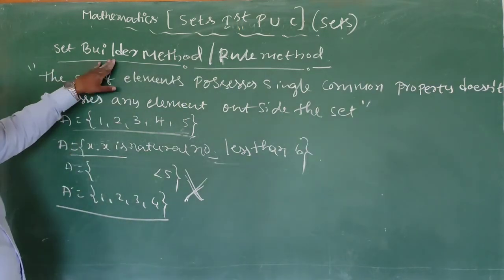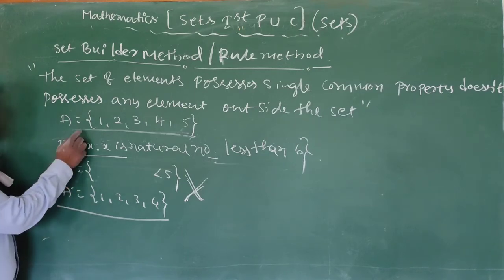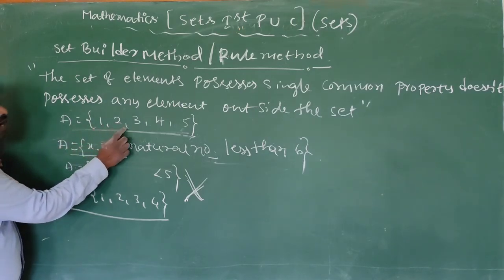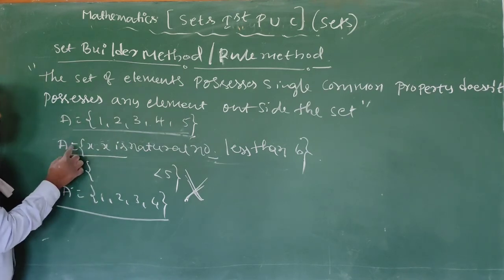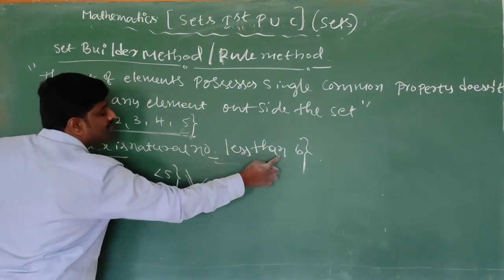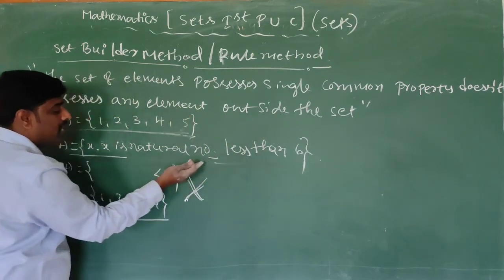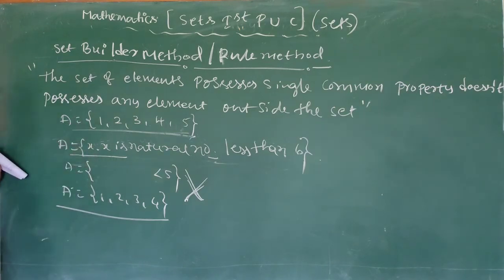Set builder method or rule method. So A is equal to {1, 2, 3, 4, 5}. So A is equal to {x : x is a natural number less than 6}. Suppose x is a natural number less than 6, you will tell the answer is what? 1, 2, 3, 4, 5.